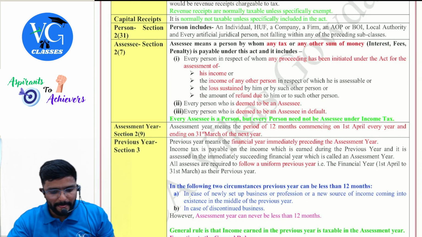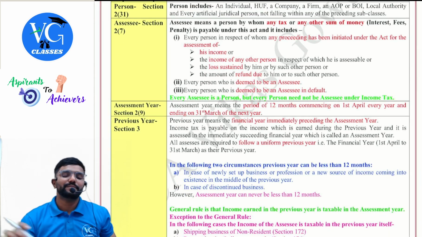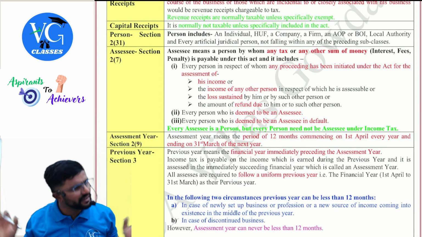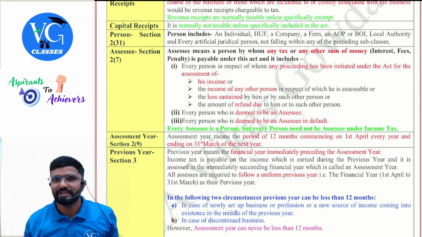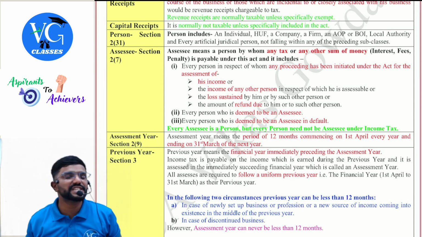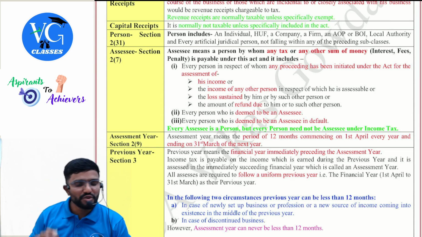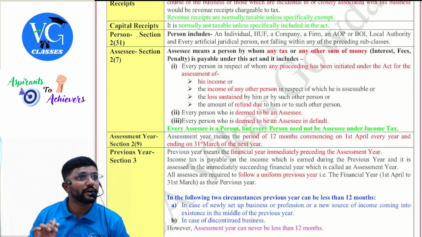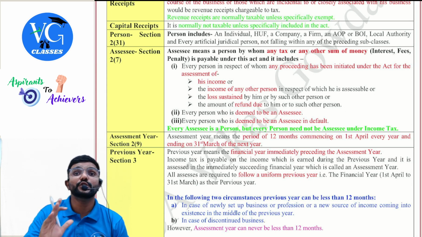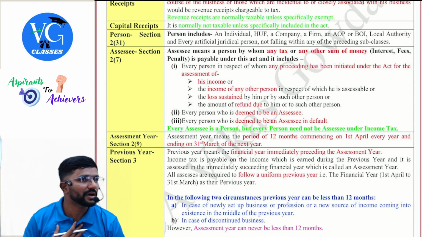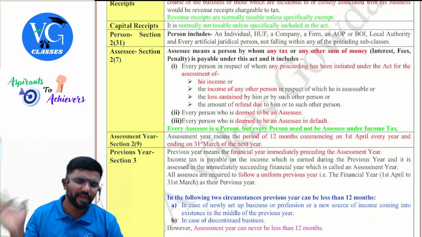Chalo, we'll continue. Person definition. Person includes whom and all? Person includes everyone, a simple definition. But is it defined? Yes, section 2 clause 31 defines person. Person includes an individual, a firm, a company. Individual means natural human beings like you and me. Yes, you are also natural human beings. It includes male or female or children, everyone.